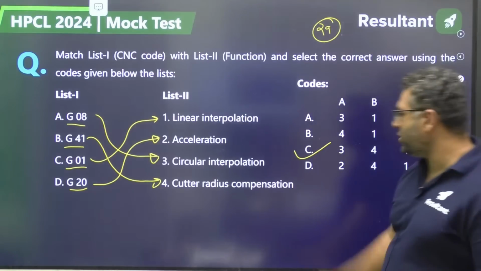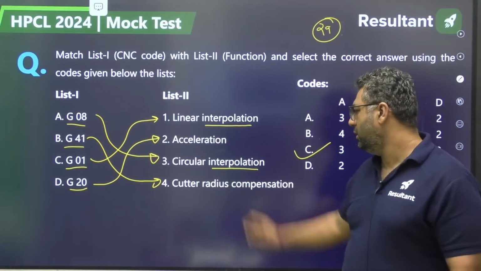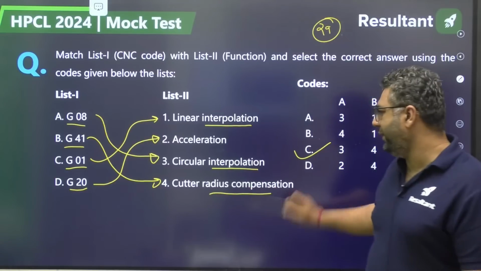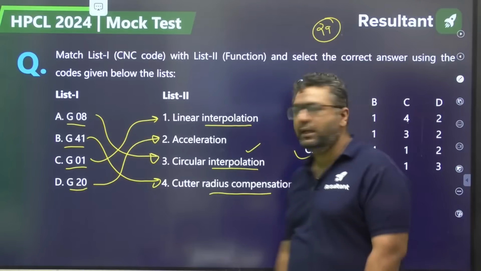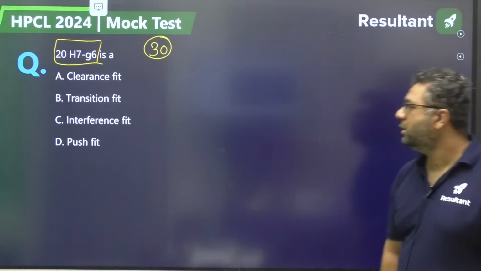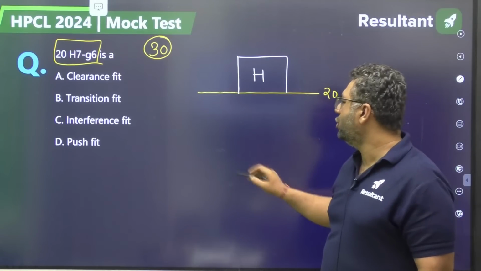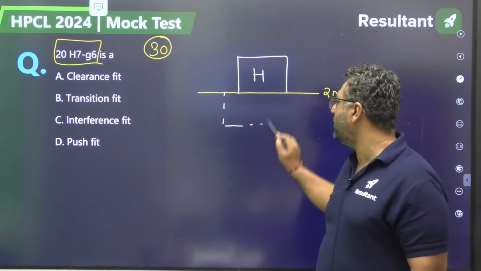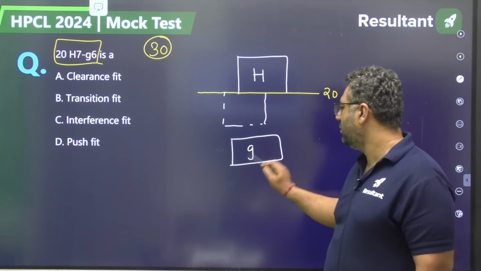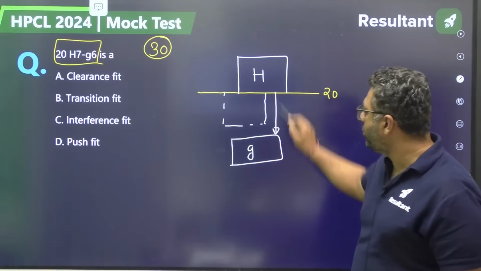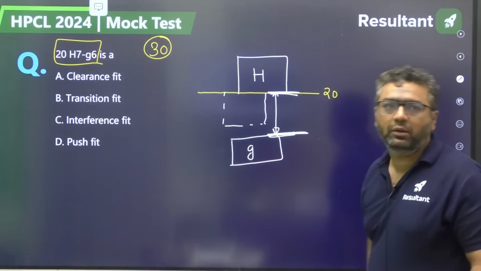Okay, not interpretation, interpolation. Cutter radius compensation. Okay, interpolation. Clear? So dear, H type of shaft will come here, so G should be coming here itself. You can have a gap between maximum size of shaft and minimum size of hole.